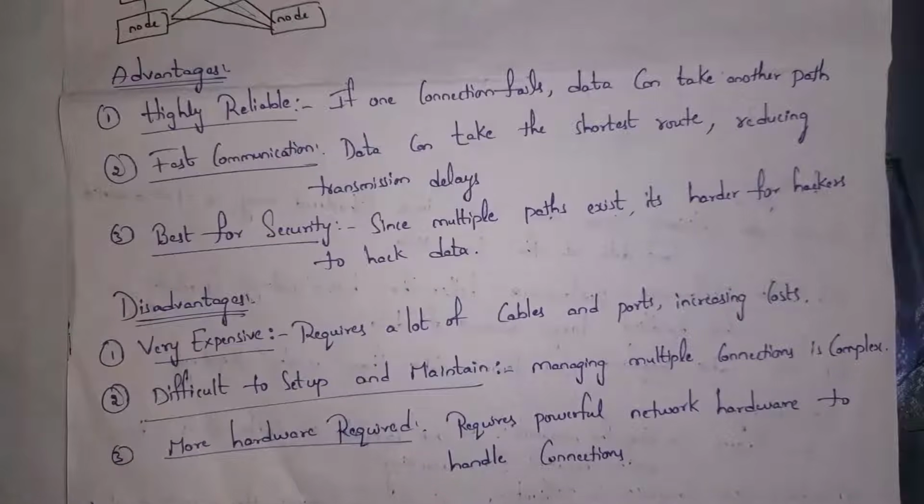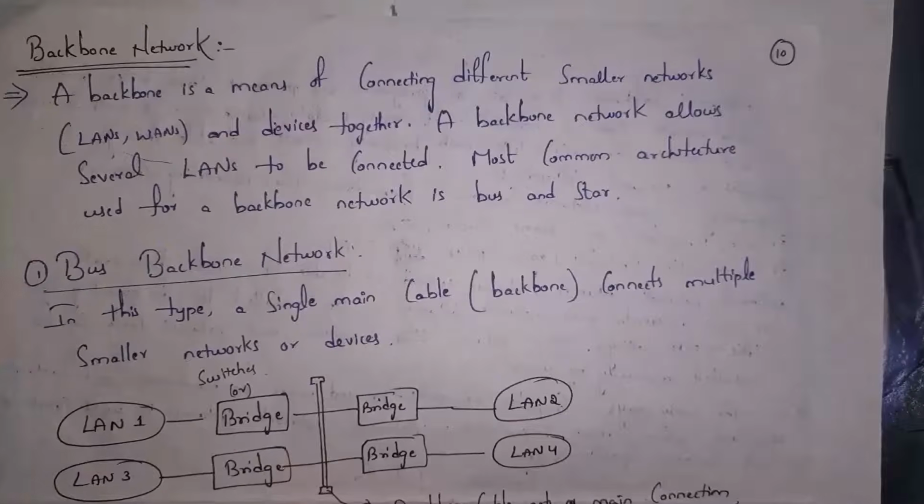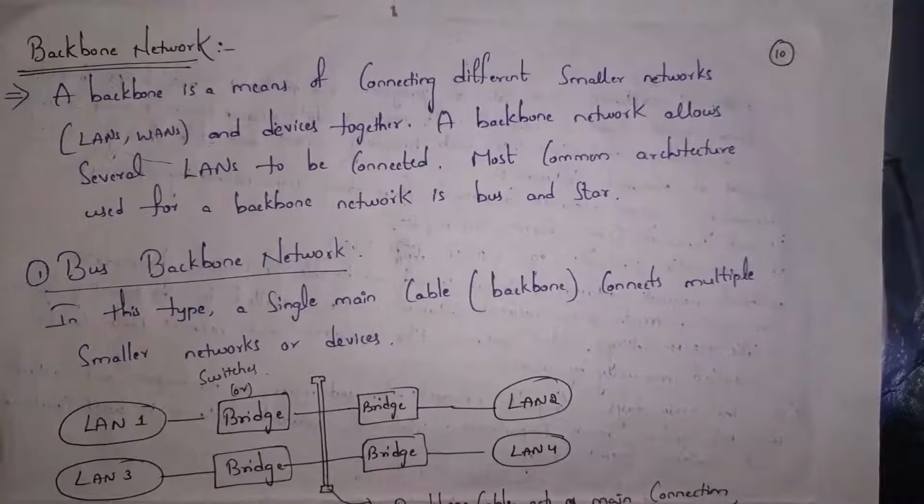These are disadvantages. And the first one is very expensive. Guys, in mesh topology, we need to purchase a lot of cables in order to connect the nodes. So it is costly. And second one is difficult to set up and maintain. Guys, connecting multiple computers and managing those computers is very tough. And third one is more hardware requirement. Guys, in our computer, we need to install powerful network hardware in order to handle connections. So we need more hardware. These are disadvantages.